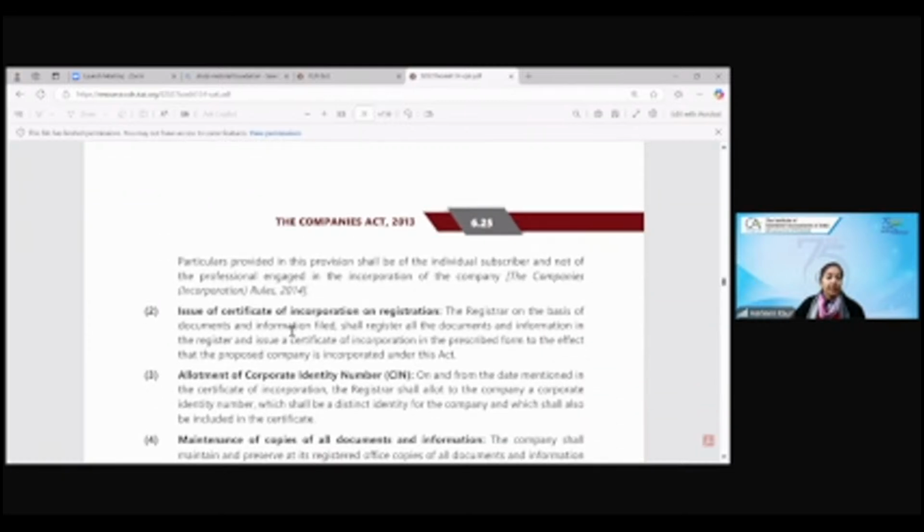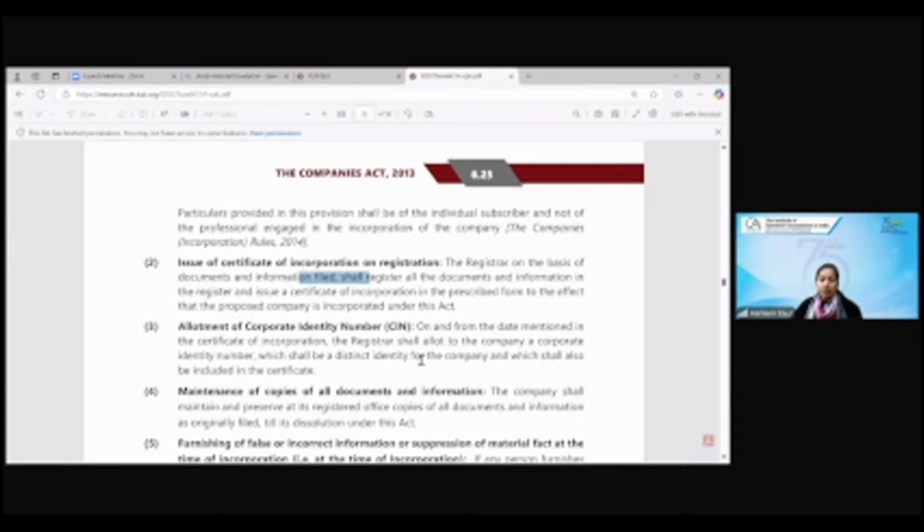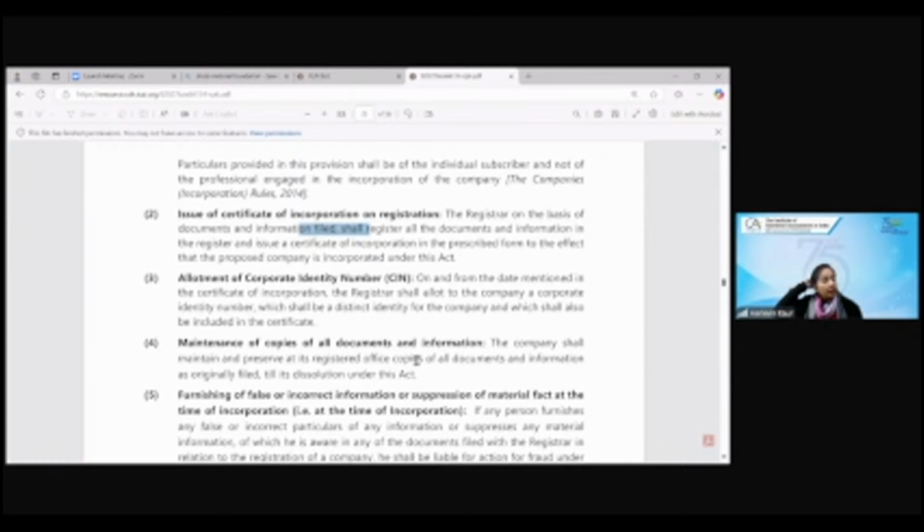Now, how will the certificate be issued? The registrar will check these documents. He will file all these documents and information, and then he will issue a certificate of incorporation. He will enter the name of the company in the register to show that the company is now a registered company. Allotment of corporate identity number is given. The corporate identity number will be given to the company, which is to be placed in all the documents and kept at the registered office also.